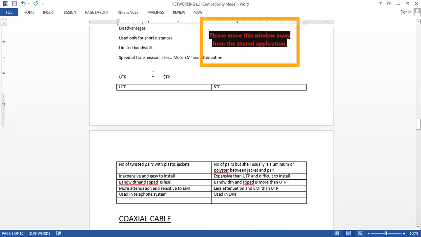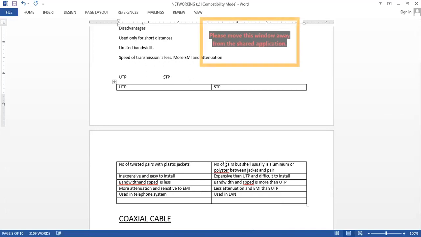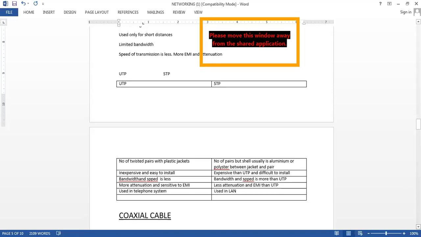Now, the twisted pairs are of two types. One is called the unshielded twisted pair, that is UTP, and the other is the shielded twisted pair, that is STP. Basically, they have the jacket, and they have aluminum or polyester between the plastic jacket and the twisted pairs. That is the additional cover for the shielded twisted pair. Again, if you want to compare them, use the same six characteristics: cost, implementation cost, bandwidth, attenuation, and EMI. And where they are used is the main thing which you have to compare.